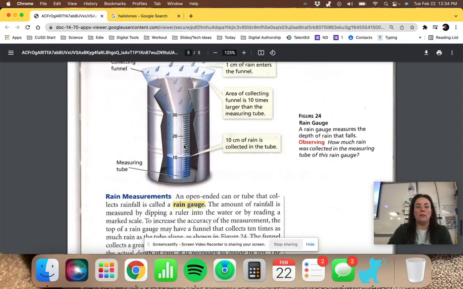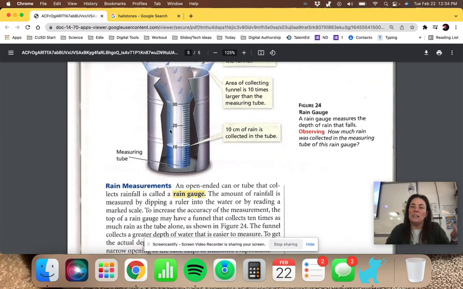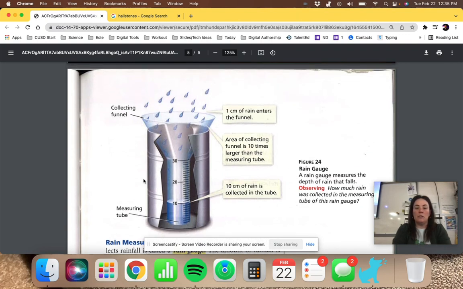And we'll talk about what that looks like. An open-ended can or tube that collects rainfall is called a rain gauge. The amount of rainfall is measured by dipping a ruler into the water or by reading the marked scale, like on a graduated cylinder. To increase the accuracy of the measurement, the top of the rain gauge may have a funnel that collects 10 times as much water as the little tube itself would. But then when they get the measurement, they divide it by 10. So since this is 10 times as wide, if I got 10 centimeters of rain, I would divide it because it collected 10 times as much, telling me it's 1 centimeter.